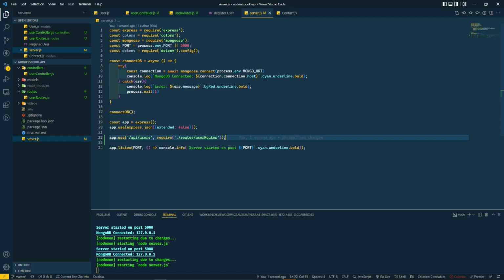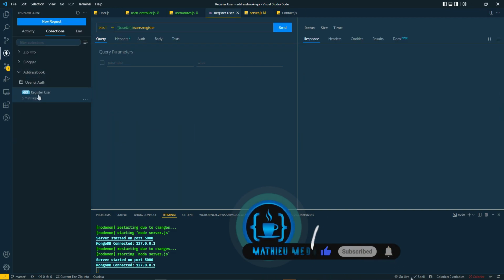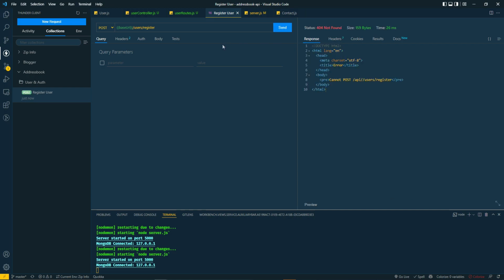Now, having done that, we can go into our Thunder Client. Let's save this. Why is it? Oh, I'm getting a double slash here. So let's get rid of this.